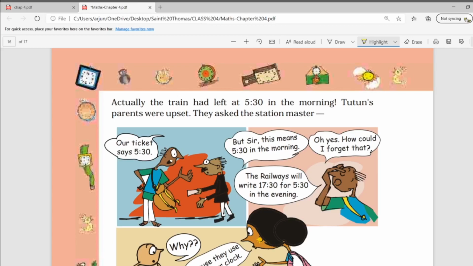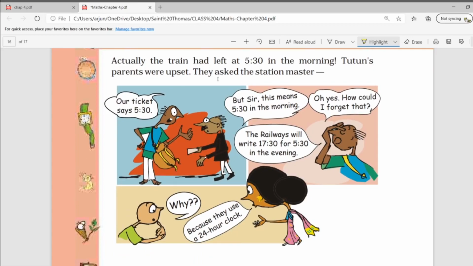Tuntun's parents were upset. They asked the station master, "Our ticket says 5:30, but sir, this means 5:30 in the morning." "Oh yes, how could I forget that? The railway will write 17:30 for 5:30 in the evening."